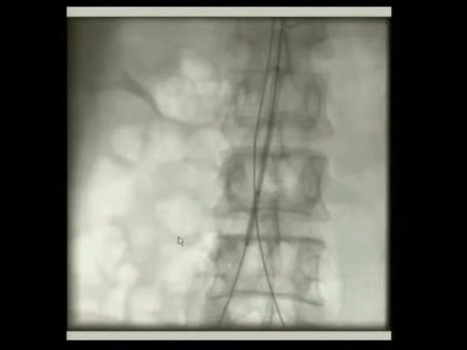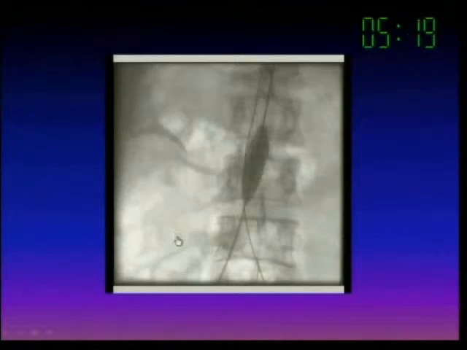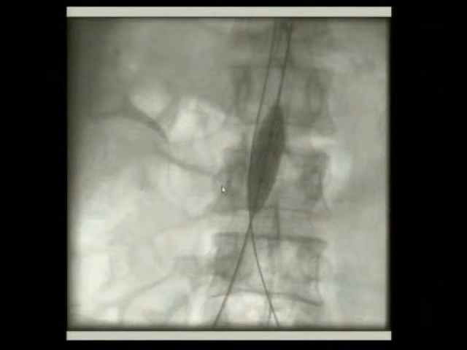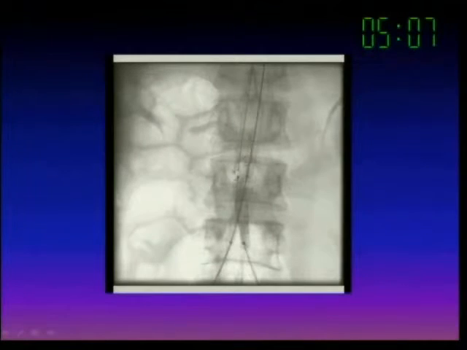taking it from one of the wires on the right side. Now you see when the stent is being deployed, this wire is going to be lying outside the stent in the aorta. And then post dilatation was done using a large size balloon, and the stent was well opposed to the aorta. You can see this, because the stent is deployed from one of the wires, the other wire is lying outside the stent.